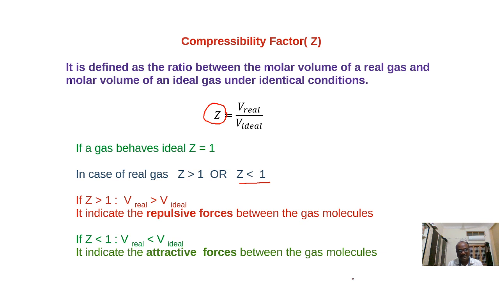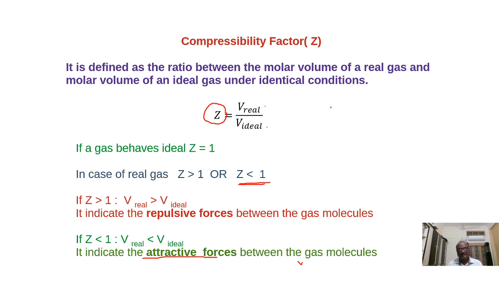So V real is less than V ideal means what will be the position? Z is less than 1. So Z less than 1 is observed when attraction forces are present between the gas molecules. Have you learned about the Z values? What is Z? Z is the compressibility factor. How can you define Z? It is the ratio between the volume of a real gas and the volume of the ideal gas.